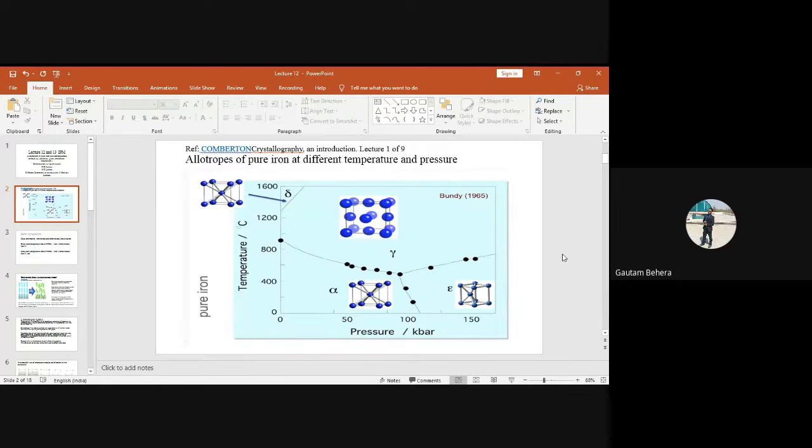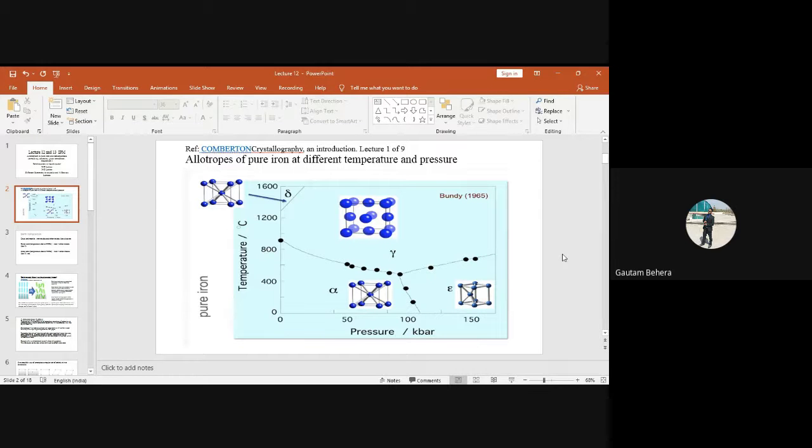And another important point is that due to this kind of behavior, the tin becomes a semiconductor. That is the other part. Initially, tin, you understand, is a metal, so it has metallic bonding, so it behaves as a metal above 13.2 degrees centigrade when it is in body centered tetragonal structure.